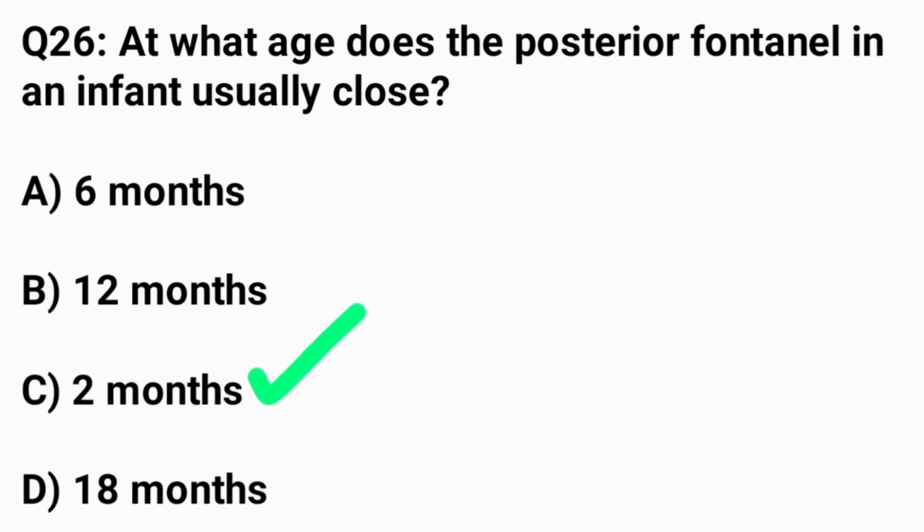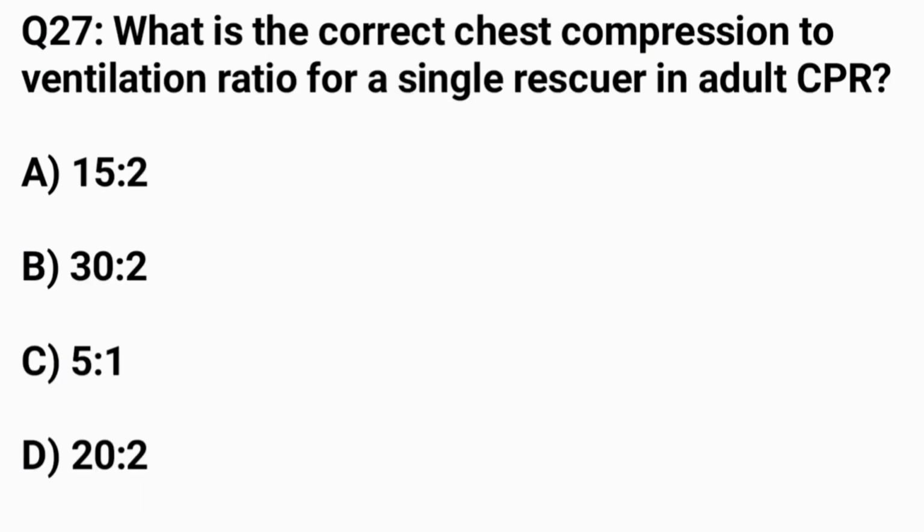The correct answer is option C, 2 months. Question number 27. What is the correct chest compression to ventilation ratio for a single rescuer in adult CPR? The correct answer is option B, 30:2.